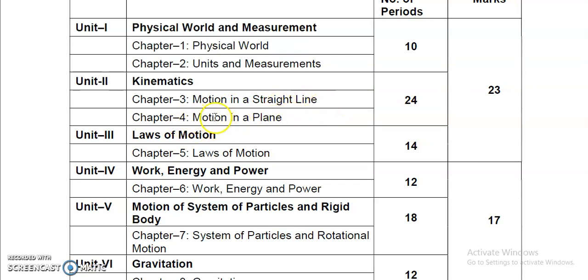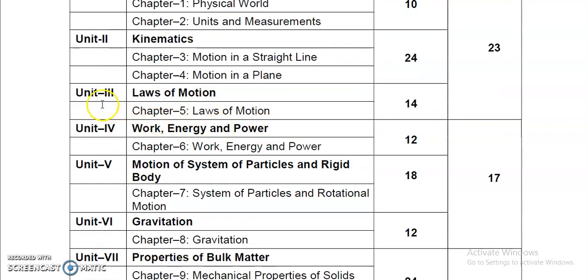Next to it, motion in a plane. In this chapter we will study the motion of a body which is moving in such a manner that two coordinates are changing together, so that is called motion in a plane. In this same chapter we will study vector analysis. There are two types of physical quantities, one is scalar and the other is vector. So we'll elaborate on vector quantities in this chapter.